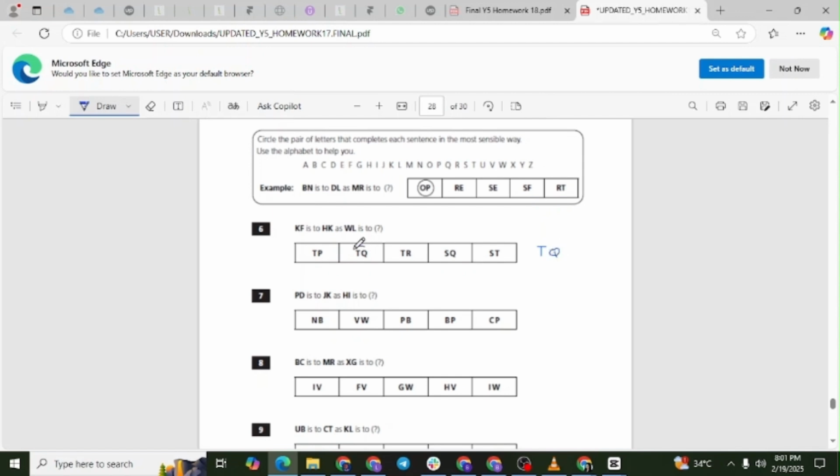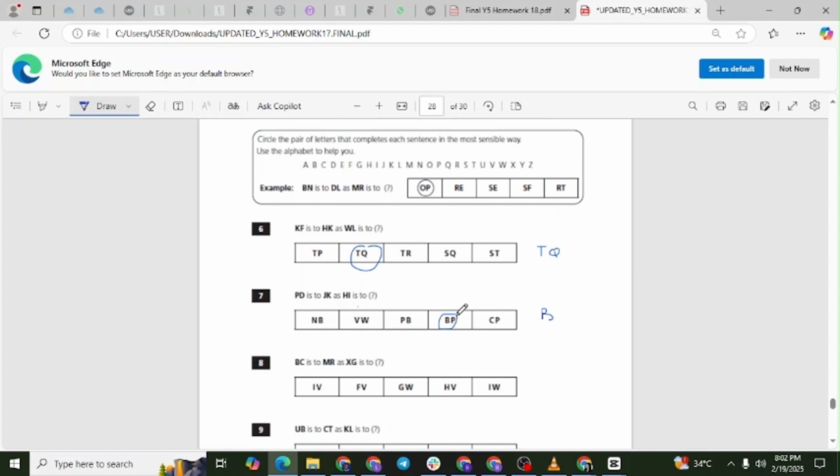Question 7. PD is to JK as HI is to what? Looking at the first letters, P moves backward to J. That's a shift of minus 6. Now, let's apply that same shift to H. H is the 8th letter. 8 minus 6 gives us B. Now for the second letters, D moves forward to K. That's a shift of plus 7. Let's apply the same shift to I. I is the 9th letter. 9 plus 7 gives us P, so the missing pair is BP.